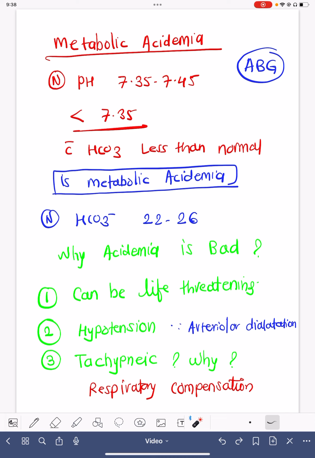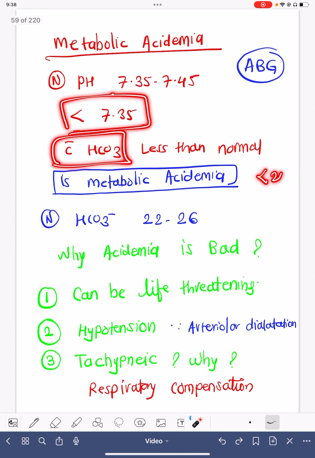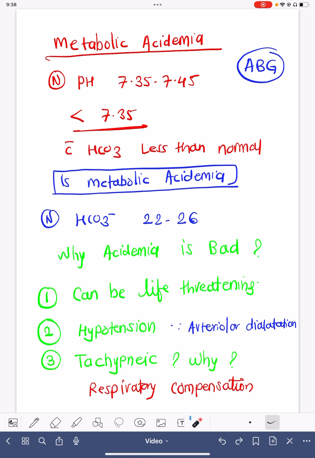So whenever we call it metabolic acidemia, we are referring that the bicarbonate is less than normal. Whenever we call it respiratory acidemia, we are referring that the PCO2 in the ABG or VBG is more than normal. Normal PCO2 is 35 to 45. So if it is more than 45 and the pH is less, then we call it a respiratory acidemia. So when pH is less than 7.35 and bicarb is less than 22, we refer to it as metabolic acidemia.